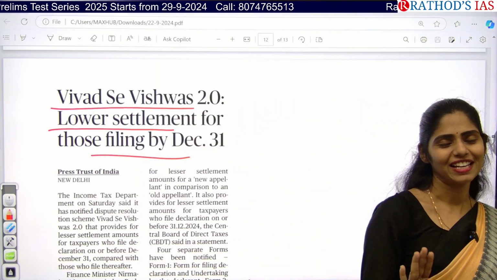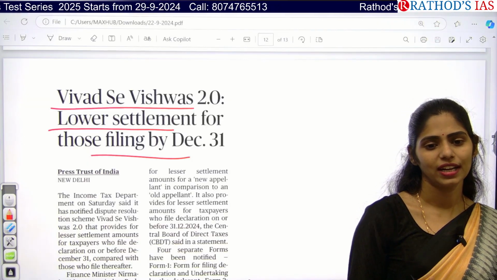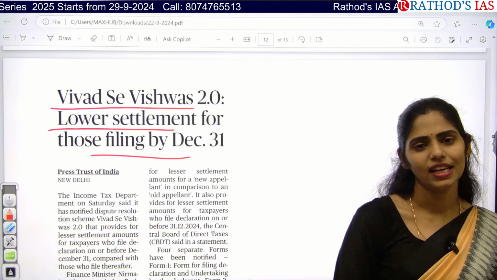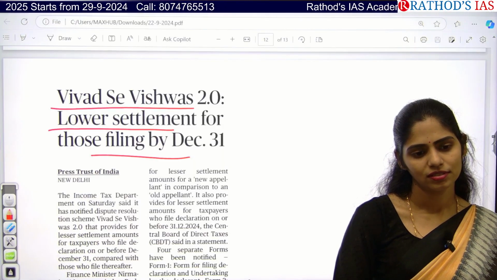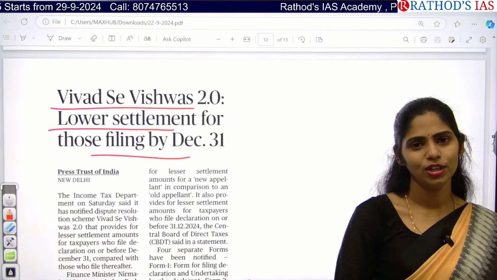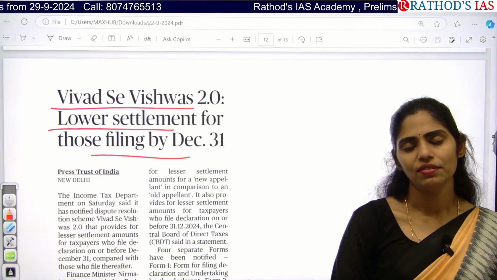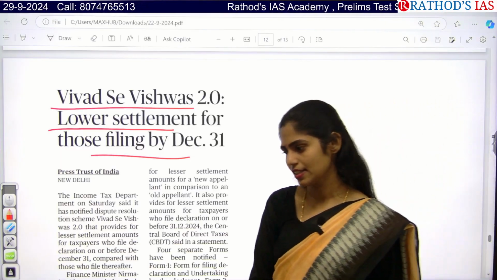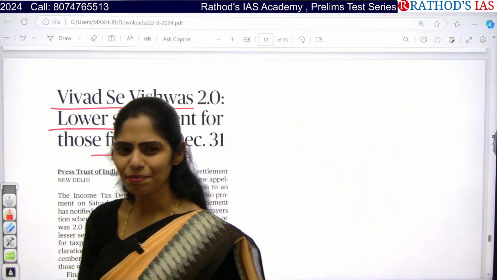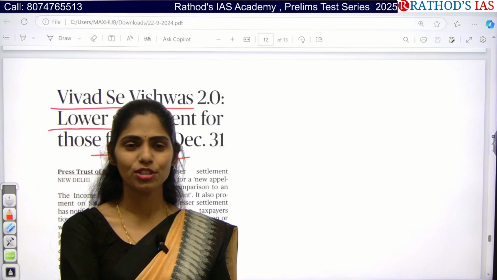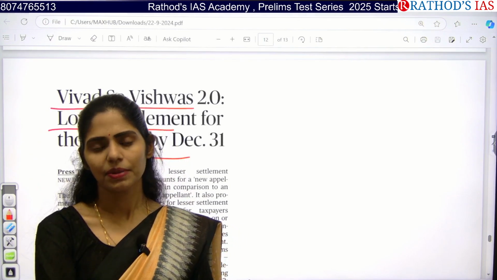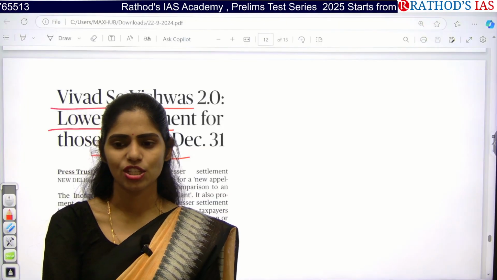What is the meaning of tax? I'm not asking about direct tax or indirect tax. Government is collecting an amount from an individual or from a corporation, and we have two types, direct tax and indirect tax. So is everyone paying direct tax to the government? Examples of direct tax: income tax, corporate tax, gift tax, etc.